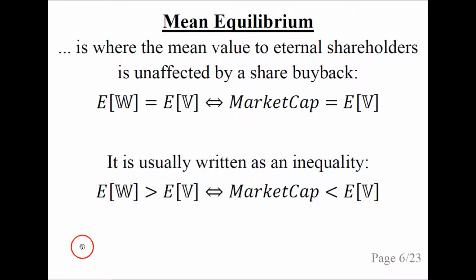The mean equilibrium is where the mean value to eternal shareholders is unaffected by a share buyback. That is, the mean value with a share buyback equals the mean value without a share buyback. If we just insert the definitions from the previous slide and reduce, we get that the mean equilibrium is when the market cap equals the mean value without a share buyback. Usually we write it as an inequality so we can see when the mean value increases from a share buyback.